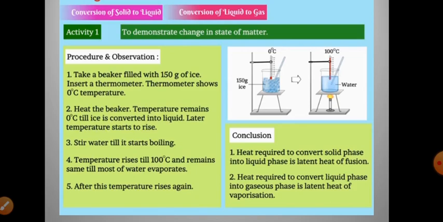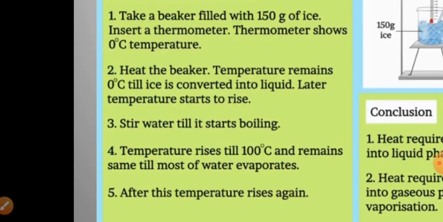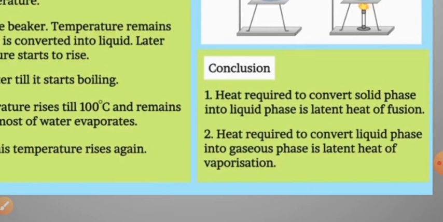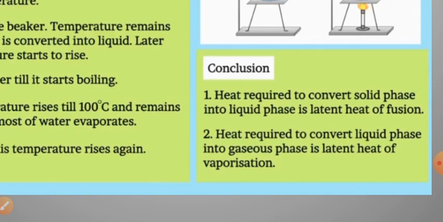So the conclusion is, heat required to convert solid phase into liquid phase is latent heat of fusion, and heat required to convert liquid phase into gaseous phase is latent heat of vaporization.